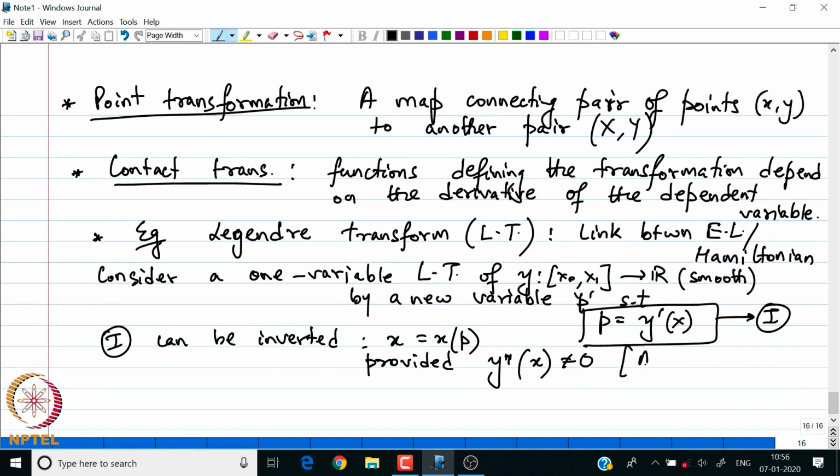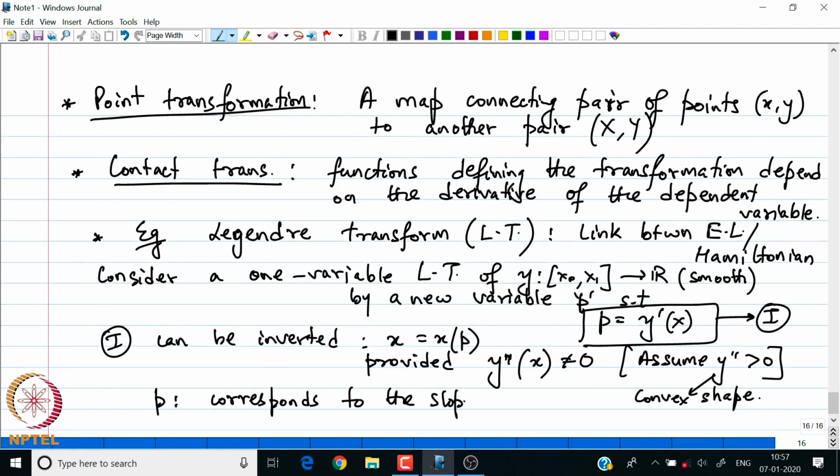So, we can assume without loss of generality that the derivative is positive, it does not matter, right. Because in this case we are assuming that the shape of the profile is strictly convex upward, or we are assuming a convex shape of the function. Okay. So, what is p? p is the derivative of the dependent variable, or geometrically it is the slope of the curve. So, p corresponds to the slope of the tangent line, right.